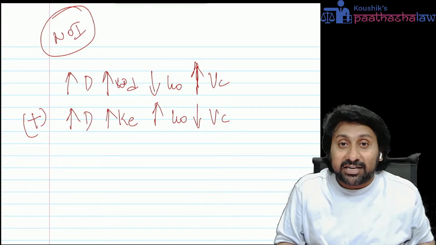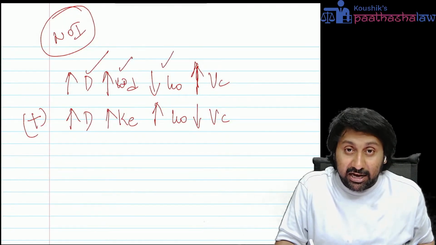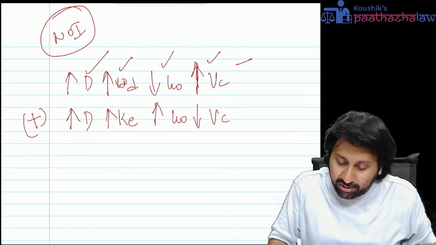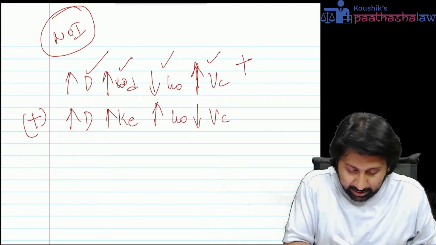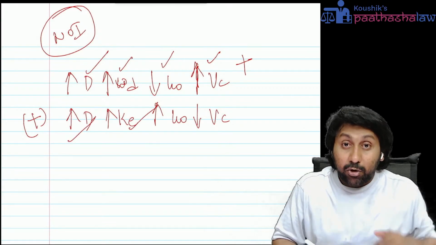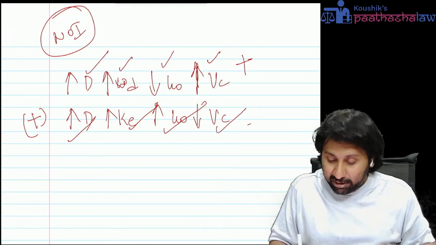What happened in the first case? More debt, more WD, lesser KO, value increase, which is a plus. Second effect: more debt, more KE, more KO, lesser the value, minus.